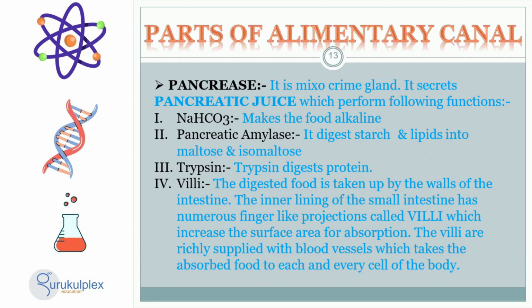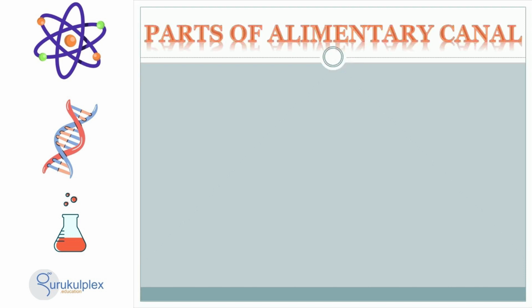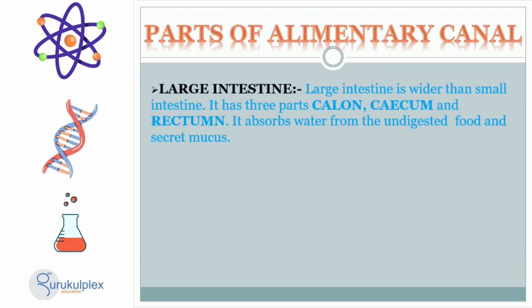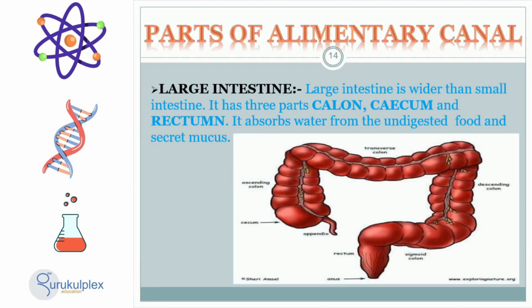Villi are also well supplied with blood vessels, which allow for the transport of food to each of the body's cells. The large intestine is the last section of the digestive tract, wider than the small intestine, and consisting of 3 parts, the cecum, colon, and rectum.